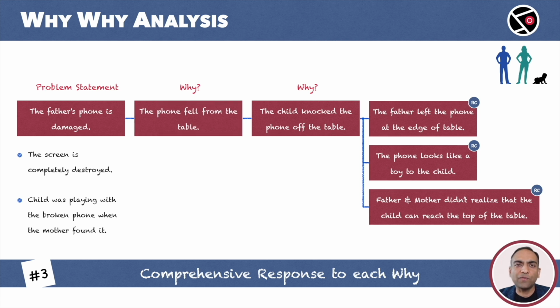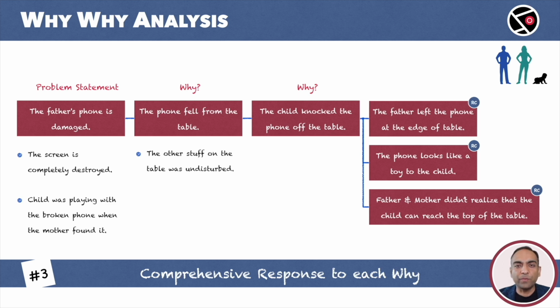The answer looks fine but lacks context. The background information is missing. The fact that the other stuff on the table was undisturbed is missing. This is important and will make us think harder. Why is that among all the things on the table, it is only the phone that fell and broke?